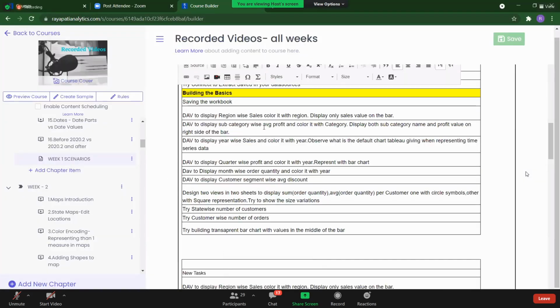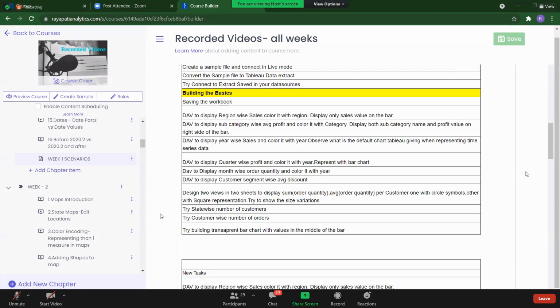Design a view to display subcategory wise average profit. The requirement is average profit, and color it with category. Display both subcategory name and profit value on the right side of the bar. So what is my requirement here?